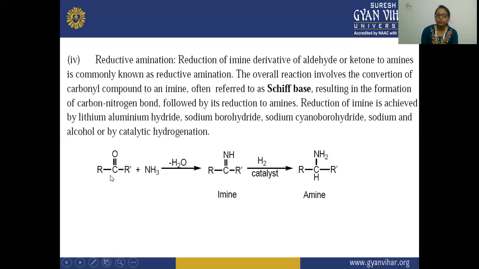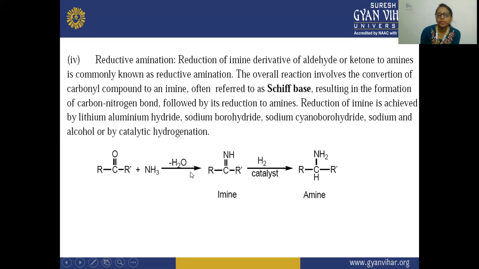Here there is a conversion from this carbonyl compound to this imine, forming a carbon and nitrogen bond, which is a Schiff base. This is referred to as your Schiff base. After that, this is reduced. Reduction means there is an addition of hydrogen. So here there is a reduction of this imine to amines.